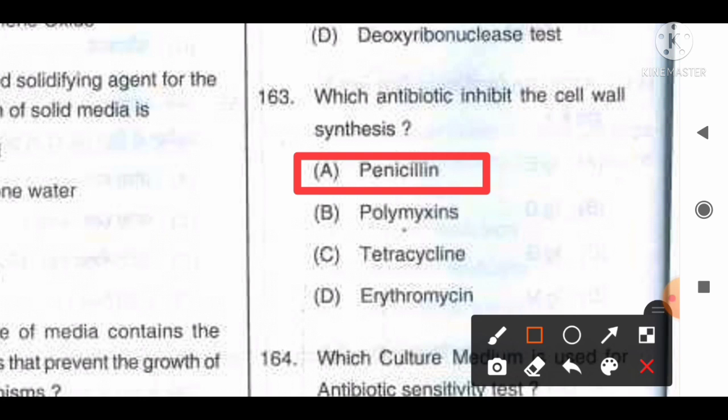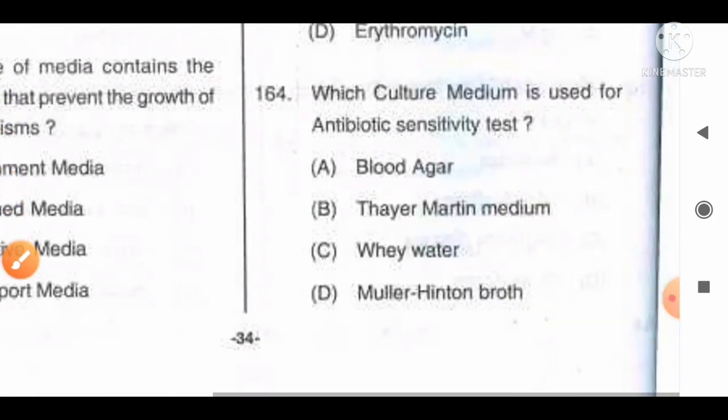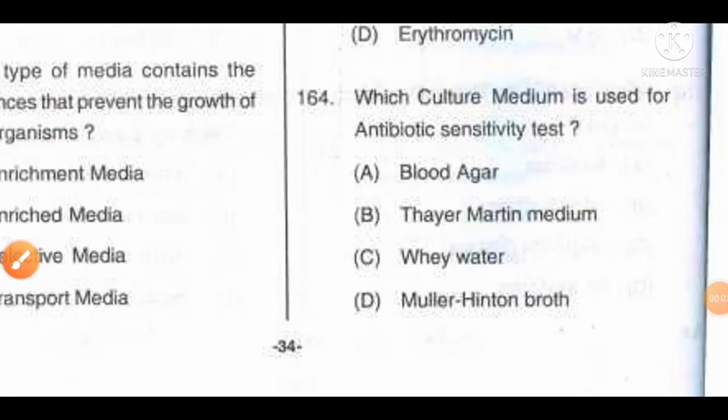Move to the next question, number 164. Which culture medium is used for antibiotic sensitivity test? The options are A, blood agar, B, Thayer Martin medium, C, whey water, D, Mueller Hinton broth.